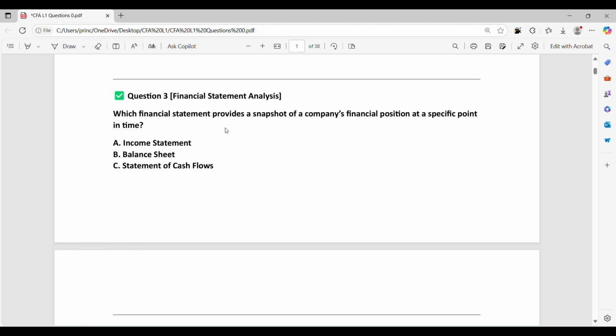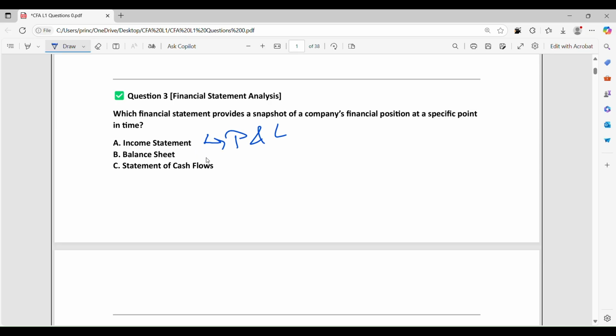Which financial statement provides a snapshot of a company's financial position at a specific point in time? So there are mainly three statements. The income statement deals with profit and loss. The balance sheet deals with positions, and the statement of cash flow deals with cash flow. So the correct option is option number B.